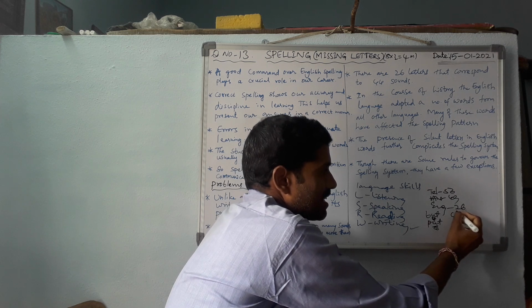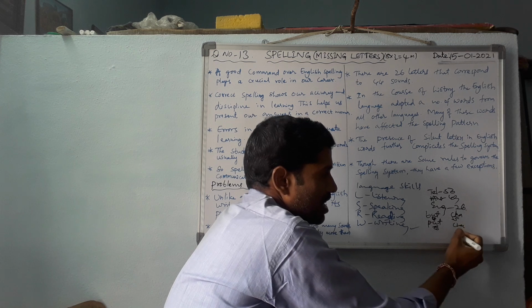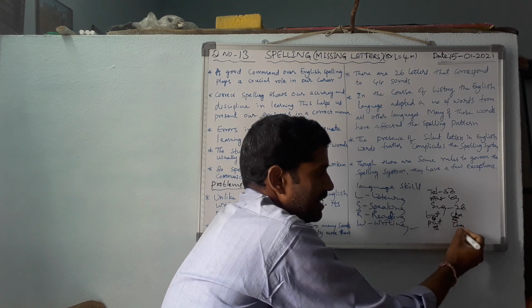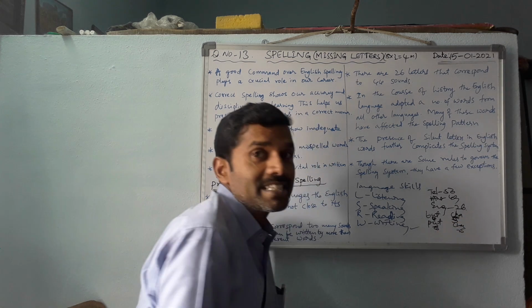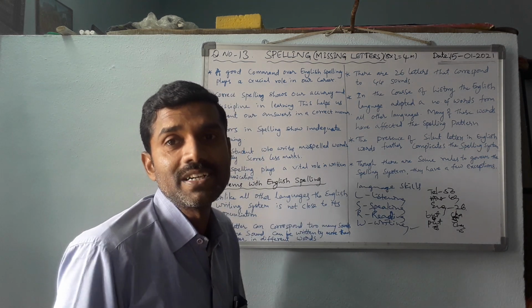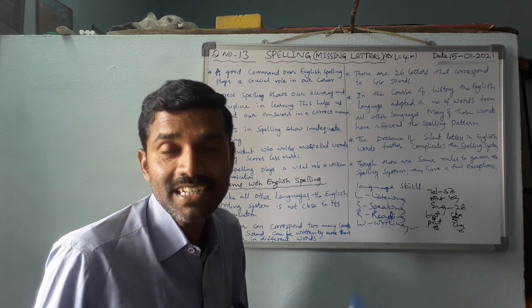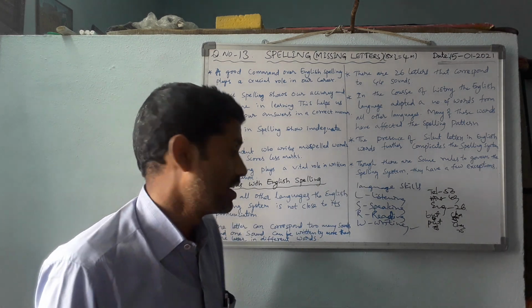Again, ch: in character, the sound is ka; in chapter, cha. The same letter. Car, cinema, the letter C again gives different sounds. This type of difference confuses students while writing spellings and words.